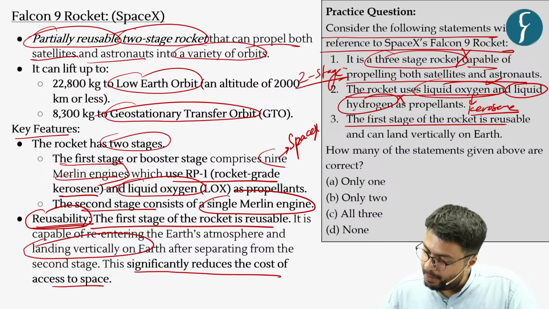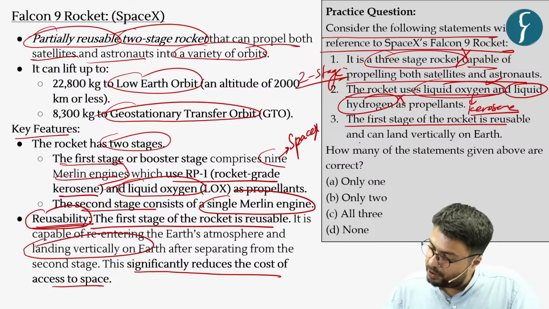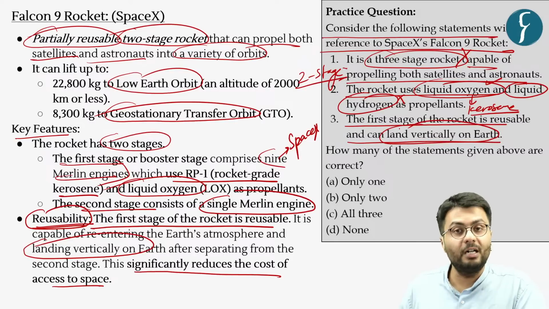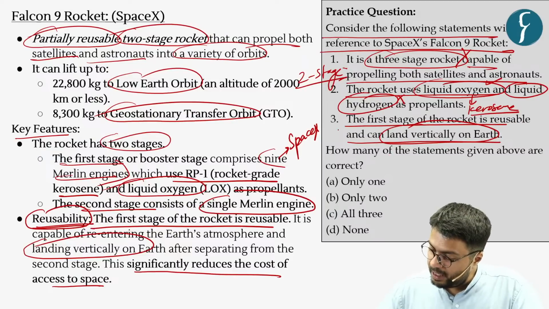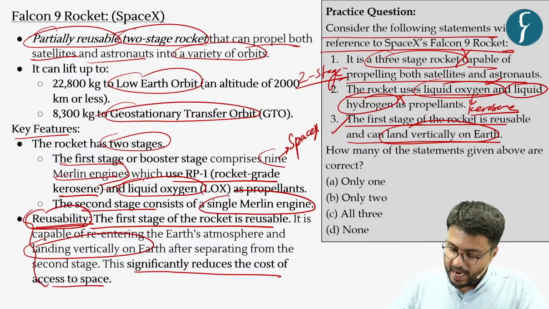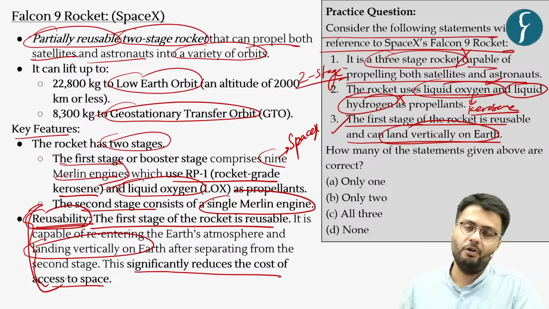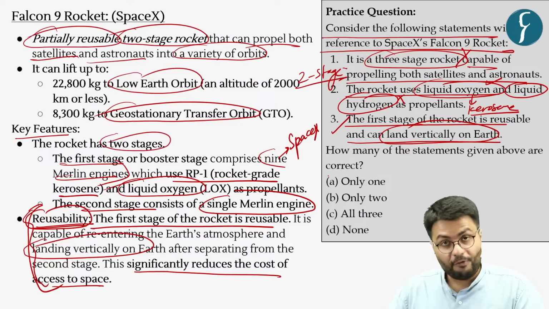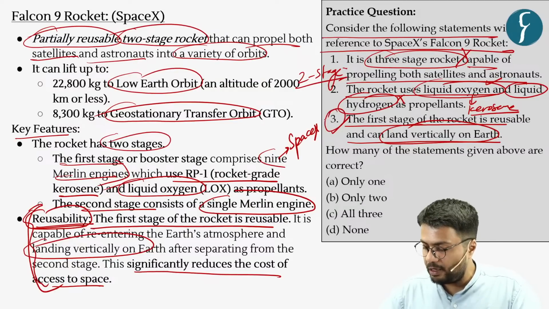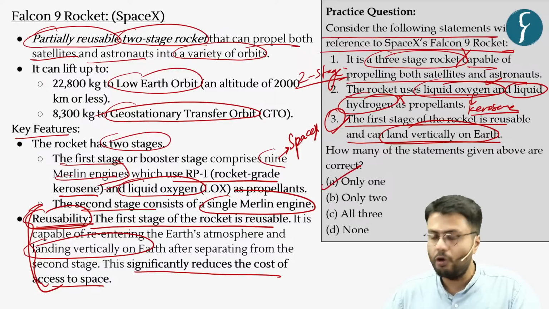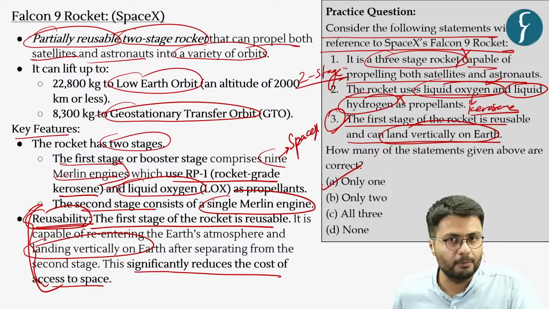The third statement: the first stage of this rocket is reusable and has the ability to land on Earth in a vertical manner. Again, this statement is correct because, as I have already highlighted, it is the most important feature of this rocket. Thereby, from our discussion, we can safely say that only the third statement is correct. Hence, option A is the right answer.